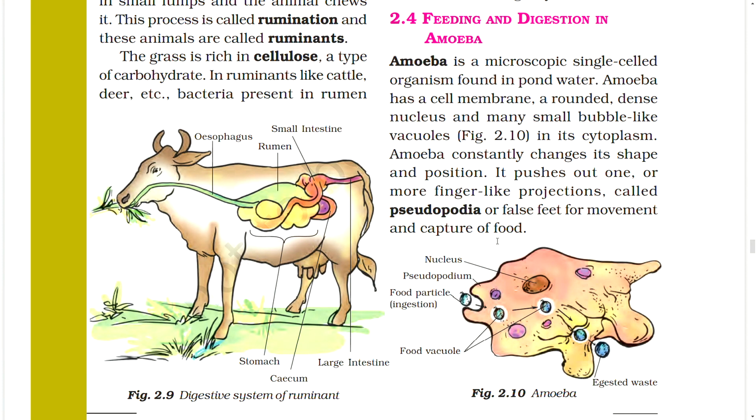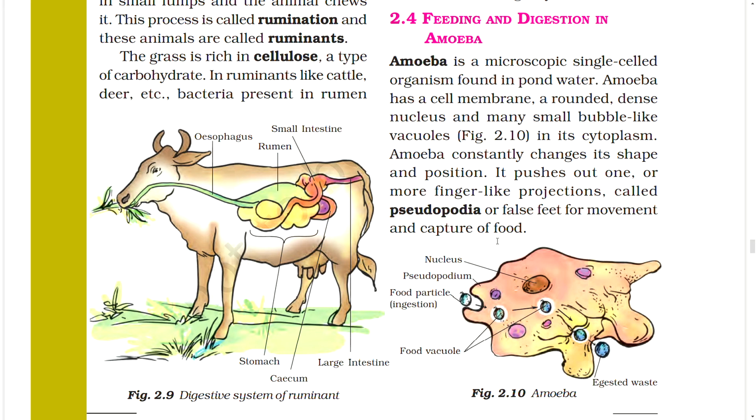2.4 Feeding and digestion in amoeba. Amoeba is a microscopic single-celled organism found in pond water. Amoeba has a cell membrane, a rounded, dense nucleus and many small bubble-like vacuoles. Figure. In its cytoplasm, amoeba constantly changes its shape and position. It pushes out one or more finger-like projections called pseudopodia or false feet for movement and capture of food.